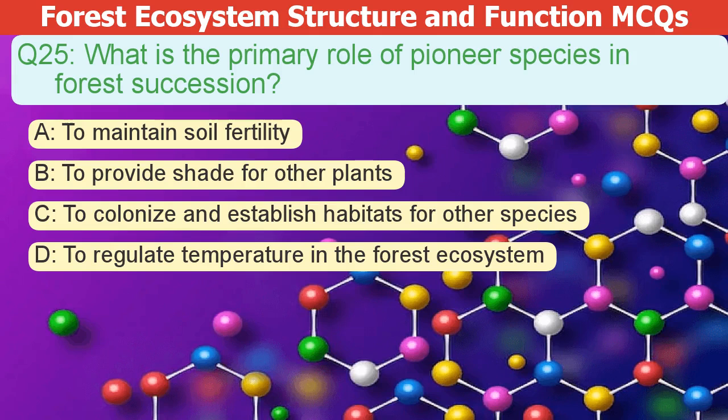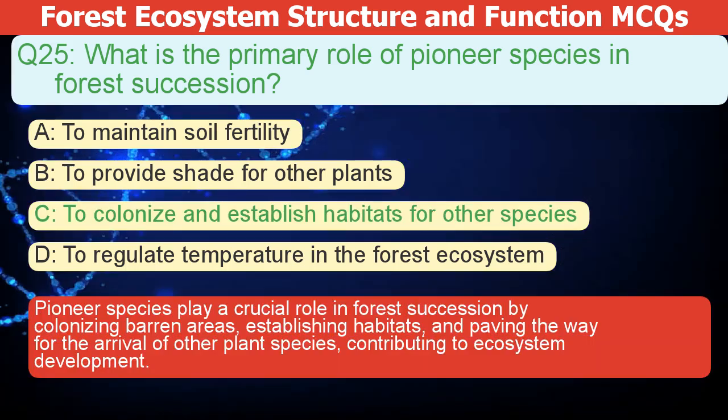What is the primary role of pioneer species in forest succession? A. To maintain soil fertility. B. To provide shade for other plants. C. To colonize and establish habitats for other species. D. To regulate temperature in the forest ecosystem. The correct answer is C.